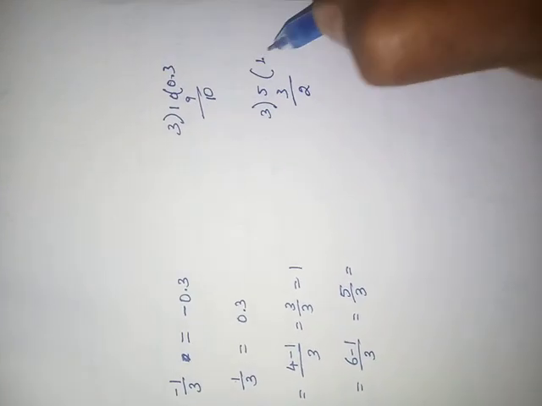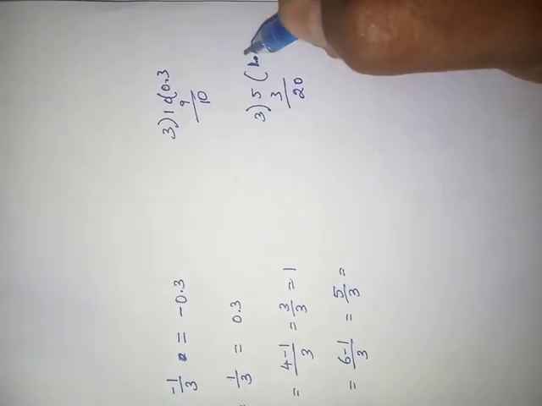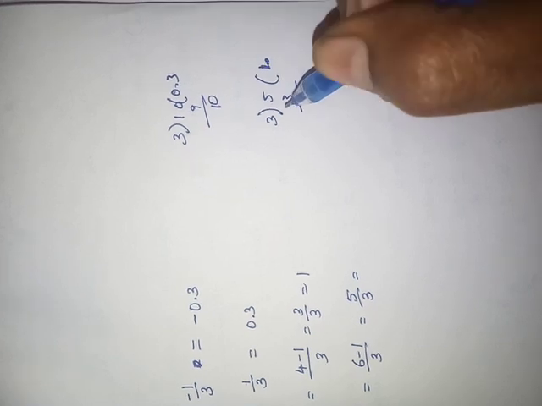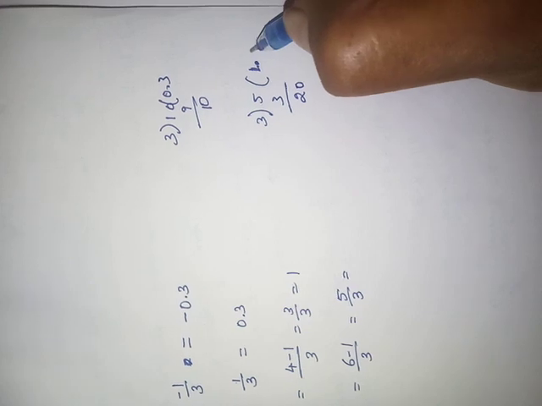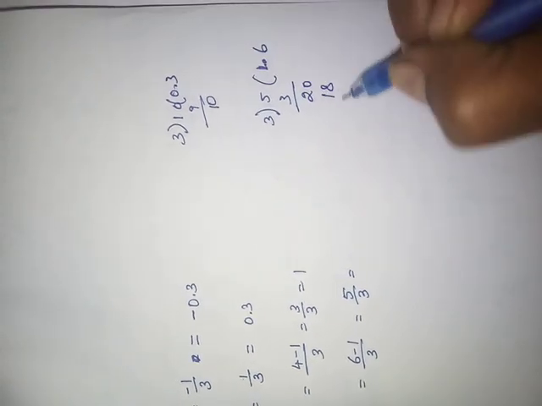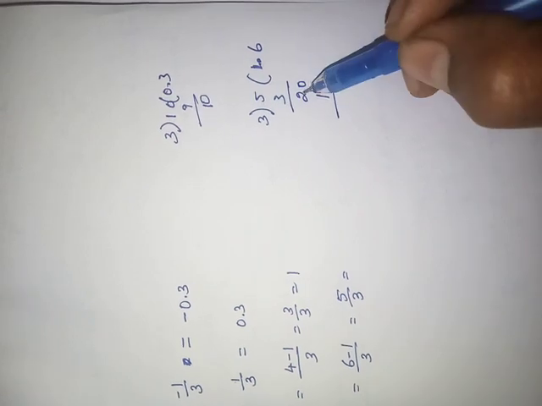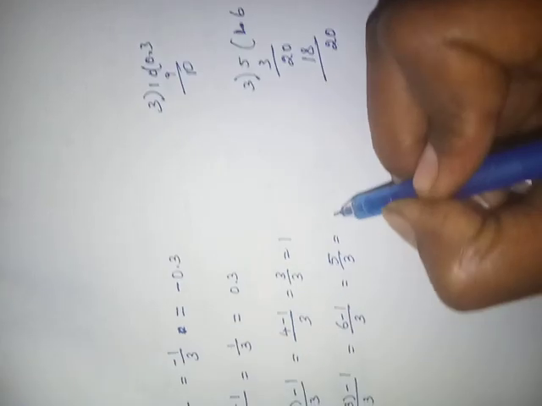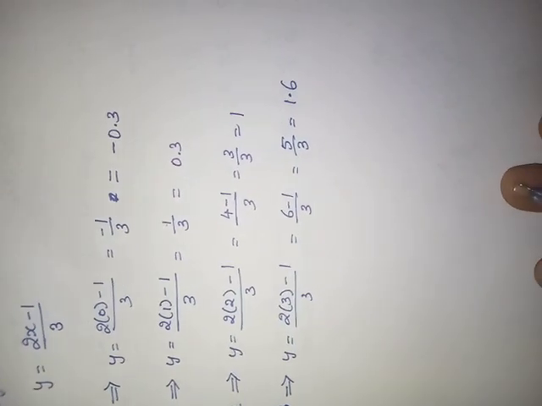Again 0.0, and in the 3 table, 3 fives are 15, 3 sixes are 18. 10 minus 9 is 1. Here the decimal point is there, and it continues, so leave it. It is 1.6. These are the values.